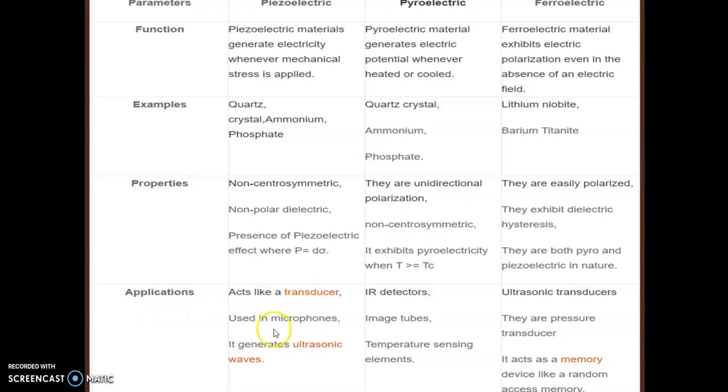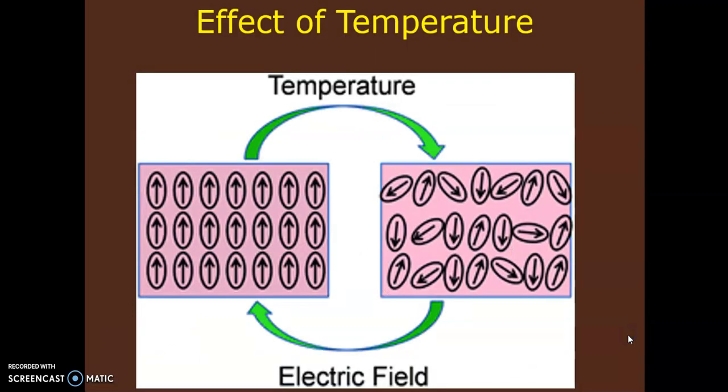They are acting as a transducer used in microphones. It generates ultrasonic waves. Then pyro are used in IR detectors, image tubes, temperature sensing elements. And ferroelectric materials are used in ultrasonic transducers. They are pressure transducers also, and act as memory devices like random access memory. So this you have to remember, applications, okay.